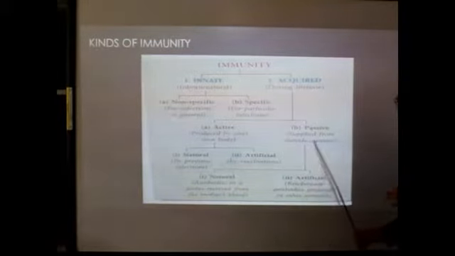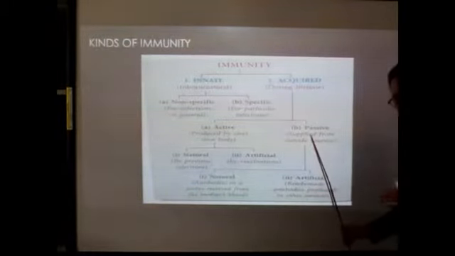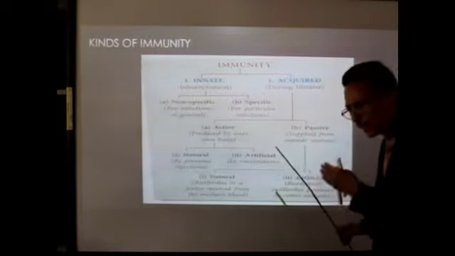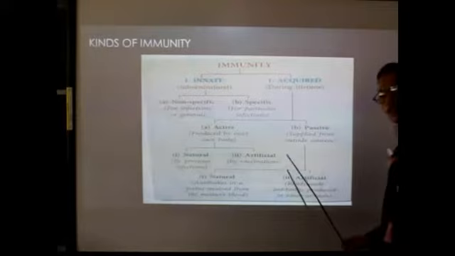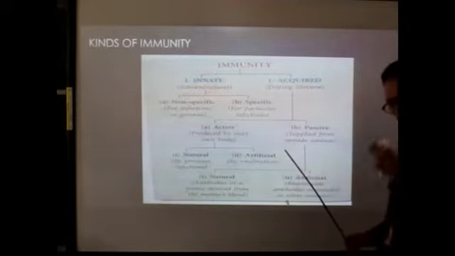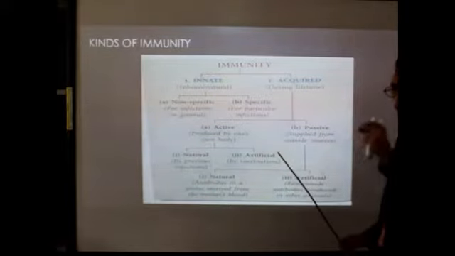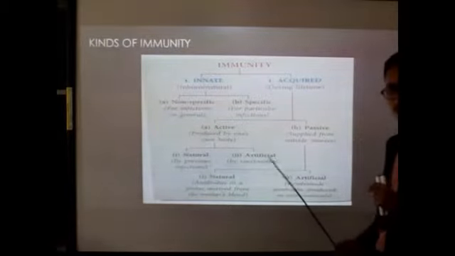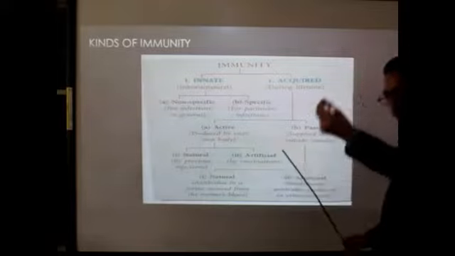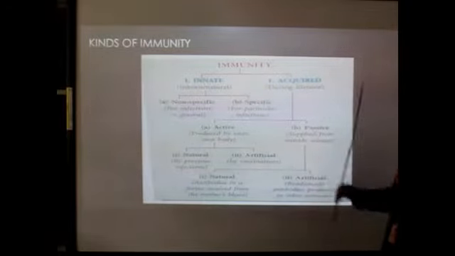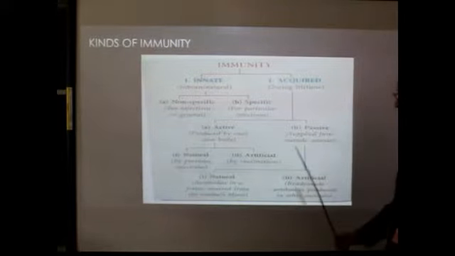Passive means supplied from outside sources. In passive immunity, our body is not producing the antibody, but we are taking antibodies which are produced in other animals. Clear? We are taking in ready-made antibodies, those produced in other animals. So that is called passive acquired immunity. Two types, natural and artificial.